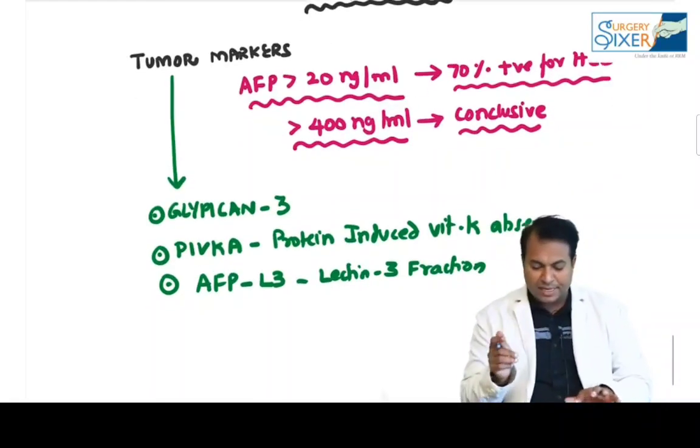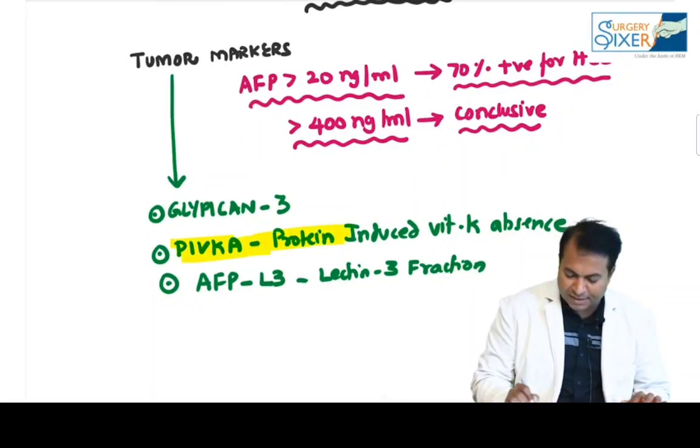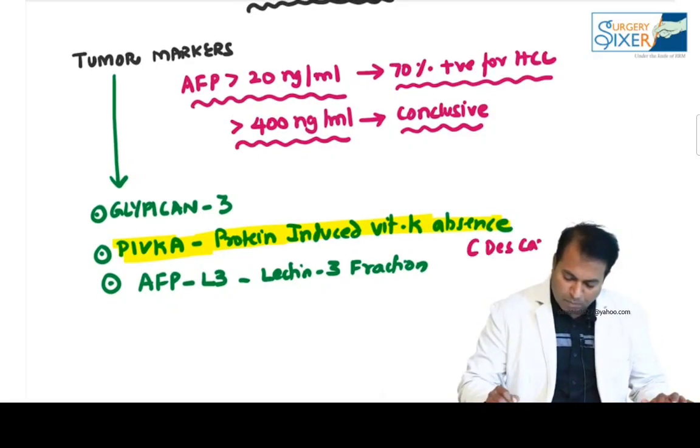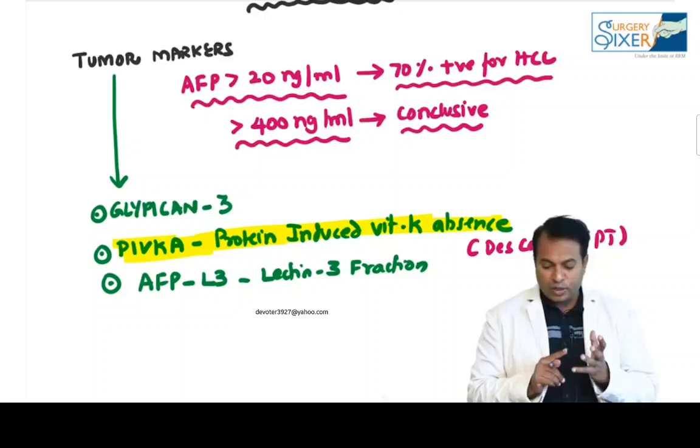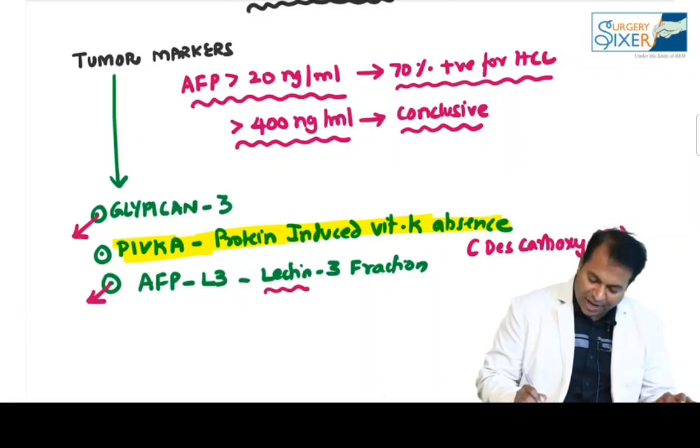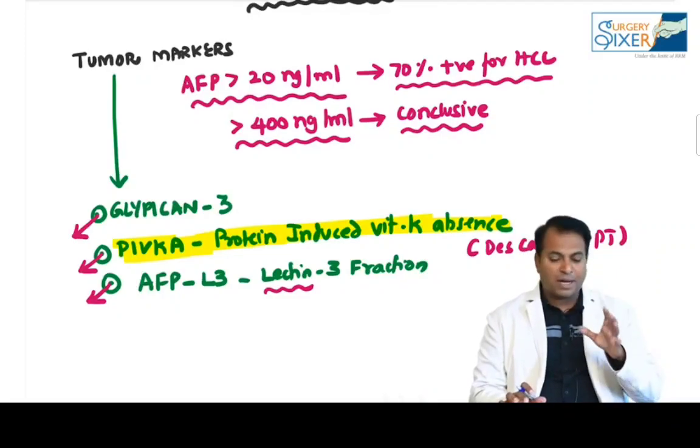In this, the question asked in the exam is on PIVKA, protein induced vitamin K absence. Please don't forget, it is also known as descarboxyprothrombin. Other tumor markers are glypican 3, AFP-L3 fraction, and PIVKA. But we don't depend on tumor markers solely.